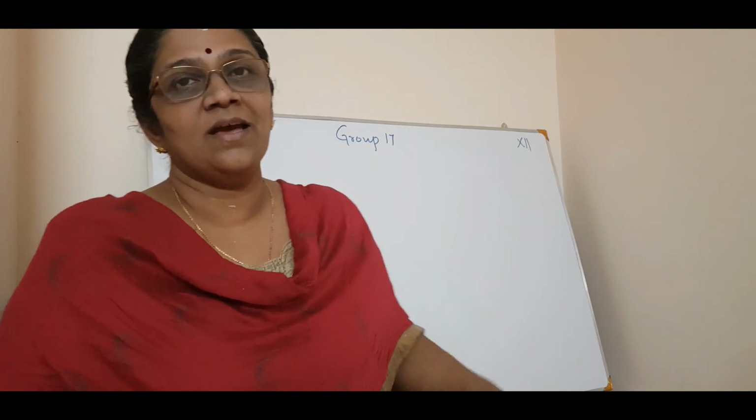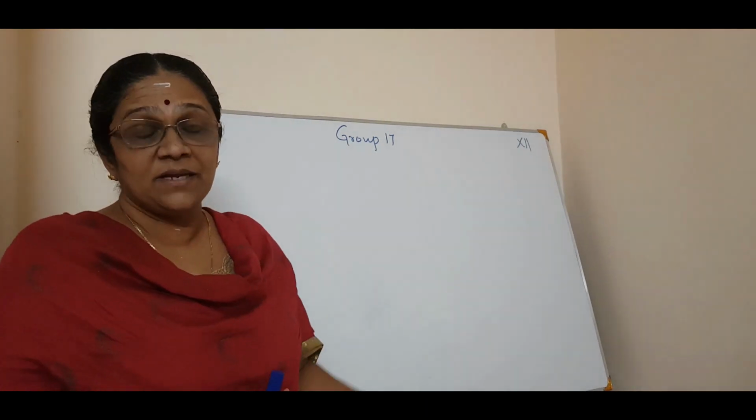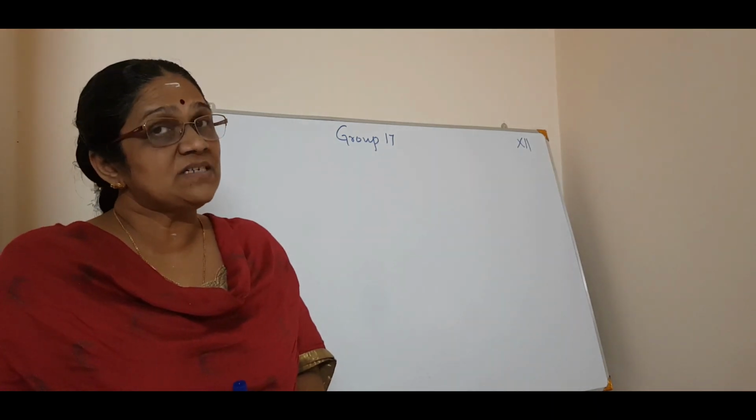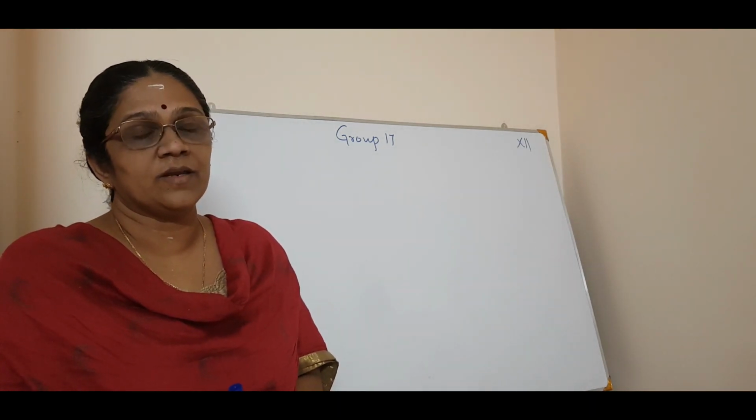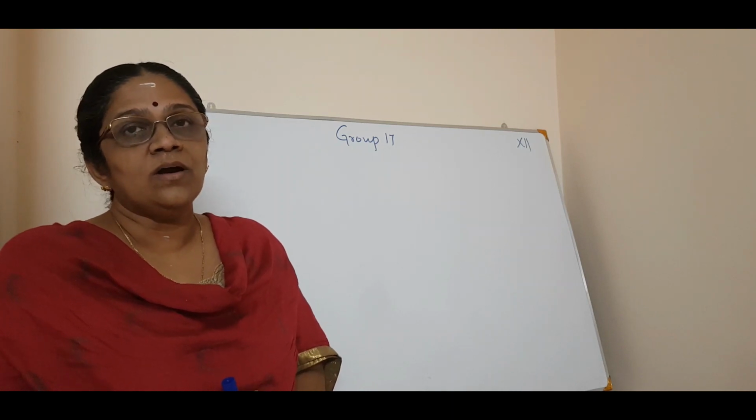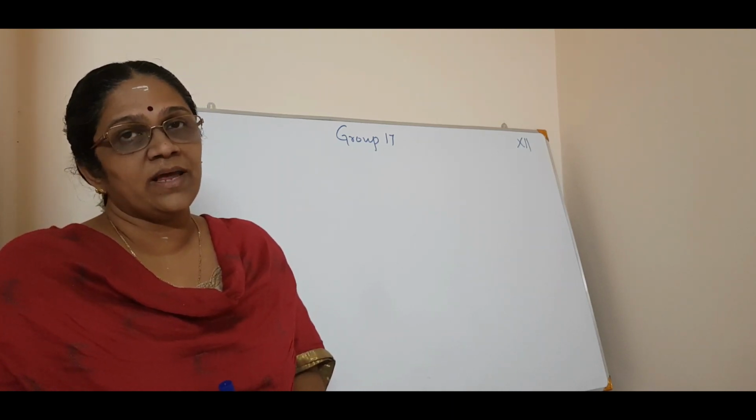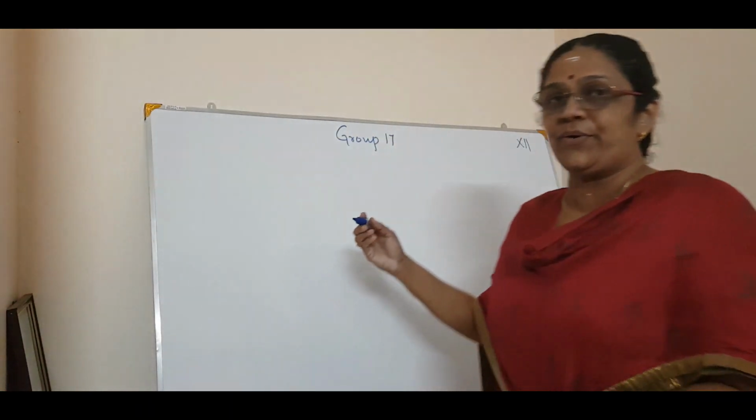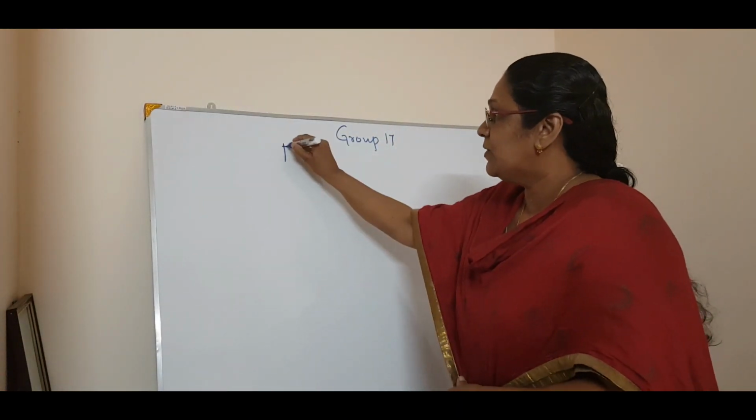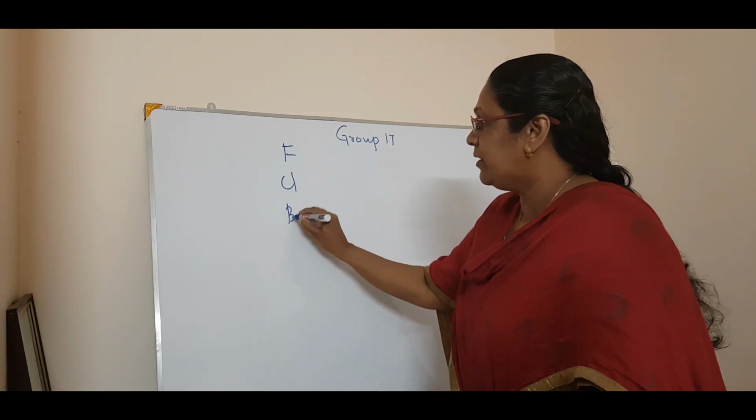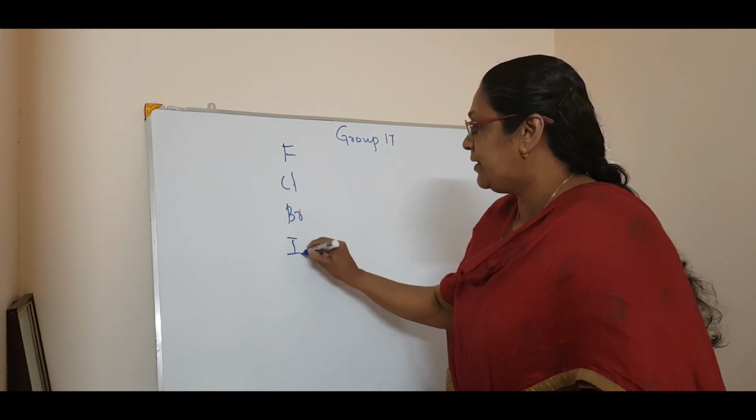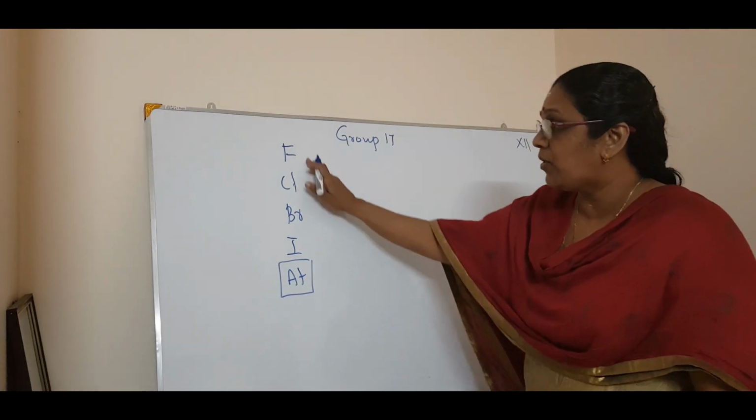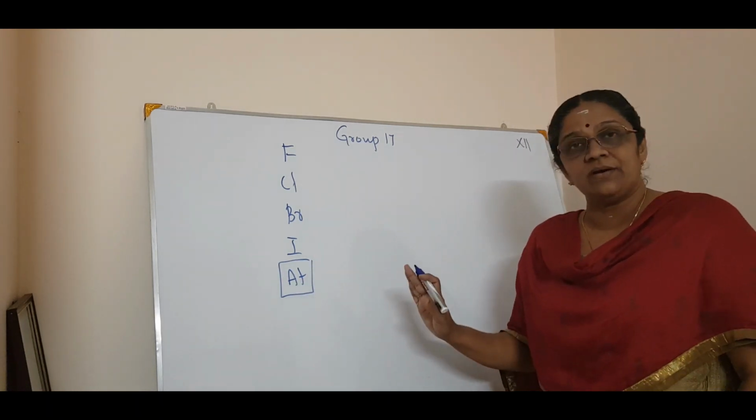Today, as the 16th chapter, the 16th group is over. Now we will move on to the 17th group. Right. So the 17th group elements are called halogens. That is fluorine, chlorine, bromine, iodine, and astatine. Astatine being radioactive, we will talk about fluorine, chlorine, bromine, iodine, etc.